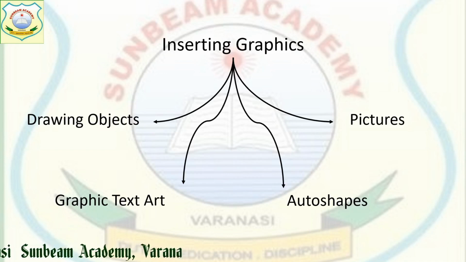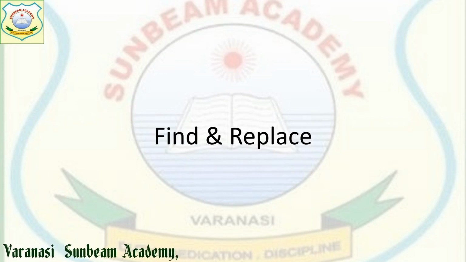If you have put your photograph or any diagram somewhere and want to add it into your document, you can also add that. Next is graphics text art, that is artistic text written in the document. Auto shapes can be callouts or arrows, and they all come under the category of graphics. Next is find and replace, if you want to find some character, word or sentence and replace it with another one.